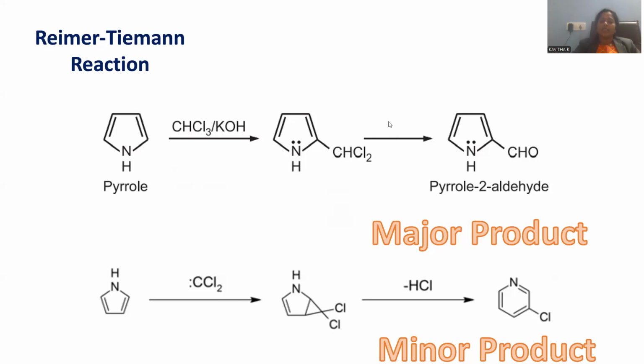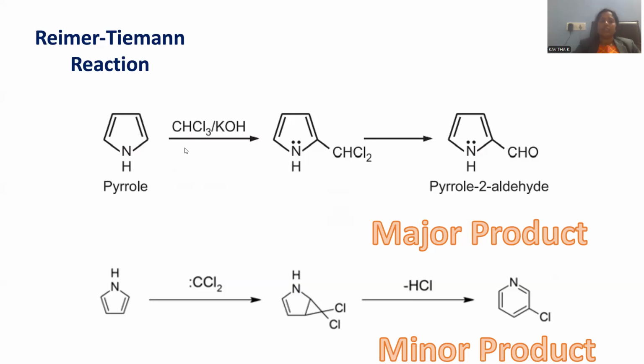Later on, it is subsequently hydrolyzed. Water will be added so that 2 chlorides will be replaced with hydroxyl and subsequently dehydrated, giving rise to aldehyde. Everybody is aware of the Reimer-Tiemann reaction giving rise to aldehyde as the final product, by treating generally compounds with the chloroform and potassium hydroxide combination. But here pyrrole also performs this Reimer-Tiemann reaction, giving rise to pyrrole